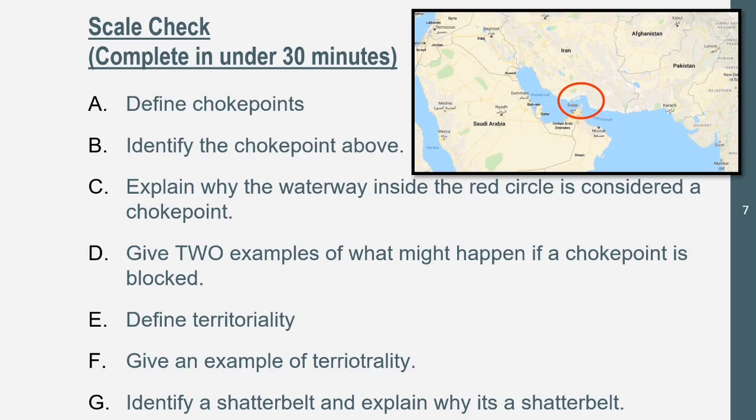Alright, here's your skill check. Do it. It'll help you. And that's a wrap up on the video. We learned about choke points, Shatterbelts, neocolonialism, territoriality, and political power.